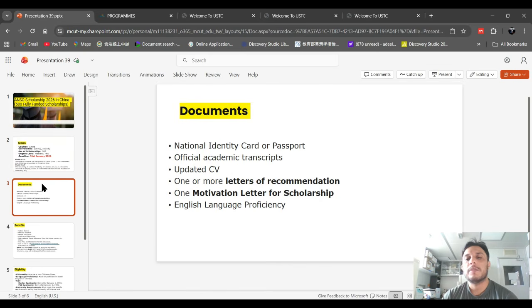What kind of documents will you need to apply for this scholarship? You need a national identity card, passport, and your official academic transcript and diploma, an updated CV, your recommendation letter, motivation letter, research proposal, and English proficiency letter.